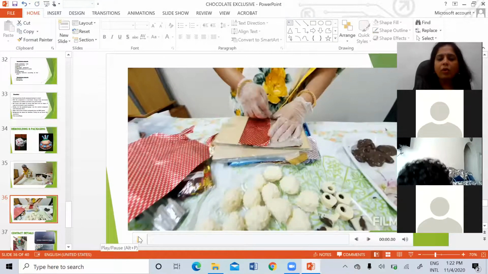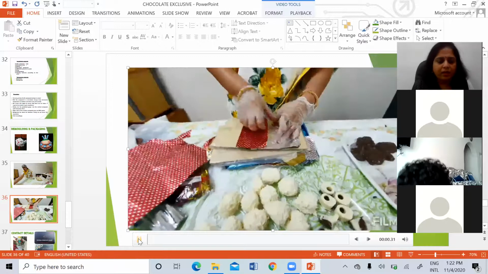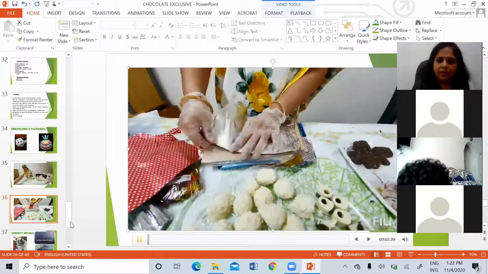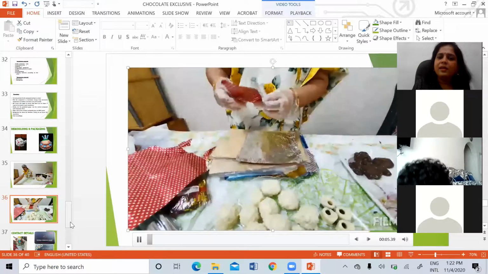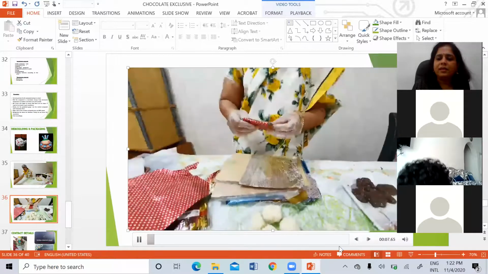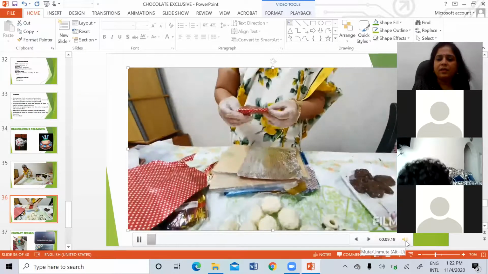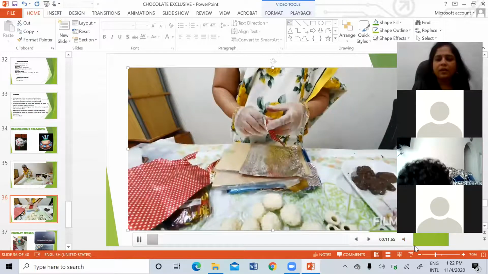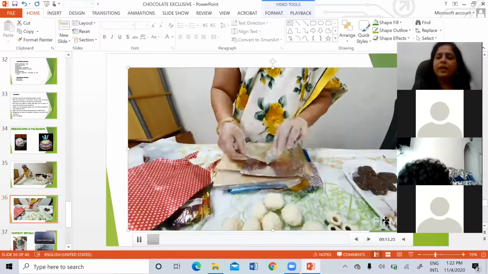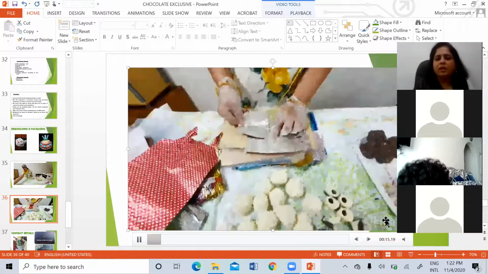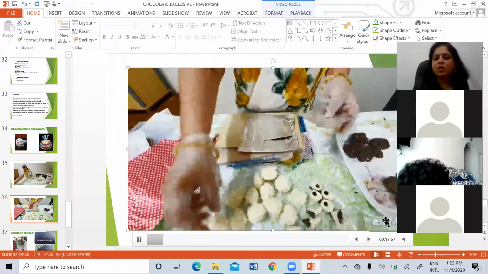So now I'll show how you can do the packing. There are two types of packing I will share with you today. These papers are very easy to cut. Cut it according to the size of the chocolate.